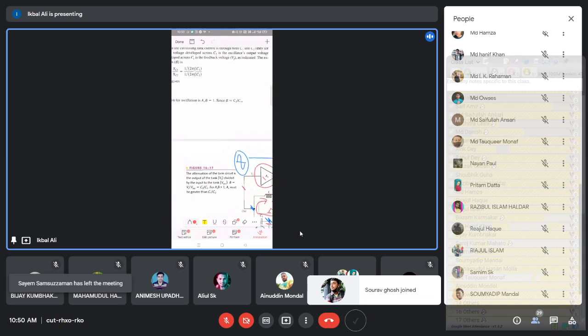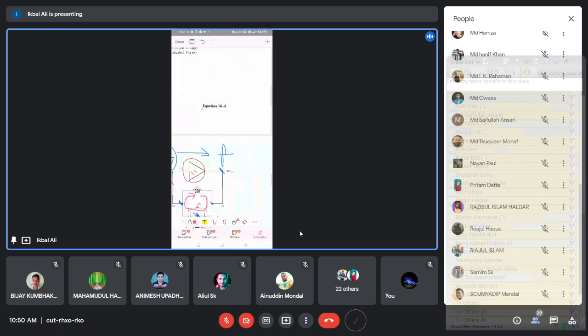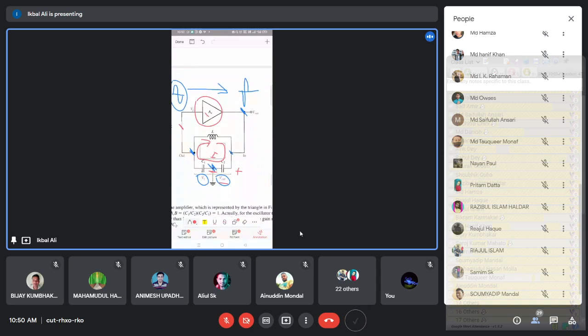The magnitude of the voltage developed across C2, which is I into the impedance of C2, is equal to the output voltage, because we have already discussed that the entire output voltage appears across C2, and the polarity is like this. So if we assume a current is flowing into this beta network loop, we can represent the output voltage in terms of current.